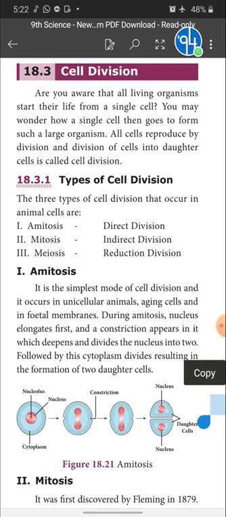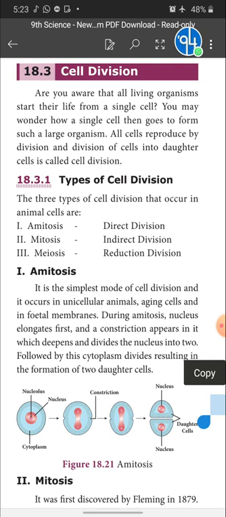The three types of cell division that occur in animal cells are: first one, amitosis, otherwise called direct division. Second one is mitosis, that is indirect division. Then meiosis, it is called a reduction division. Why is it called a reduction division? The number of chromosomes is reduced. It is not like the parent cell.